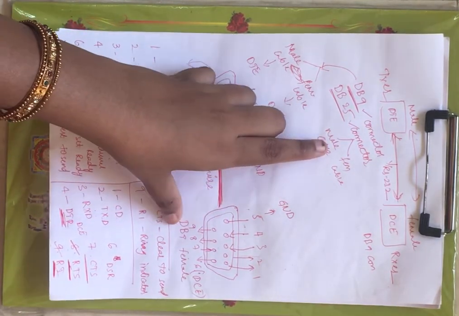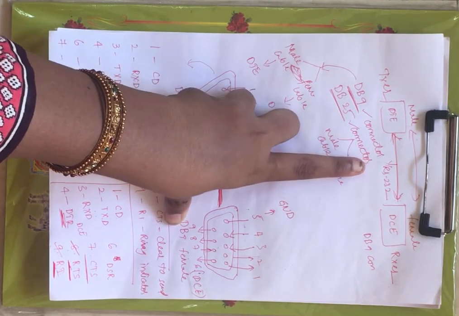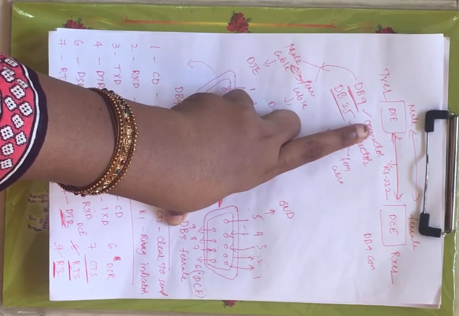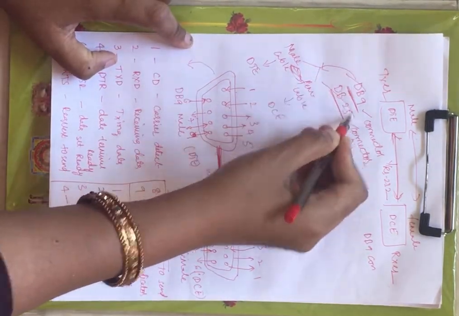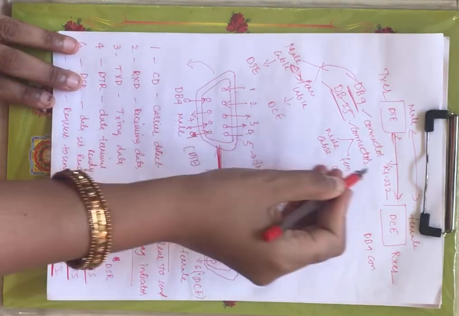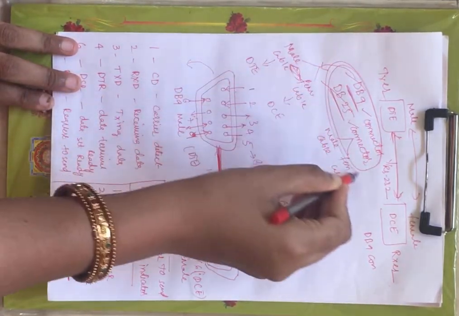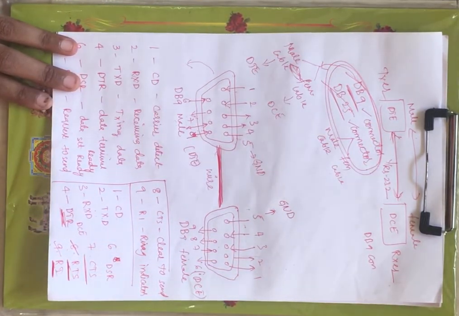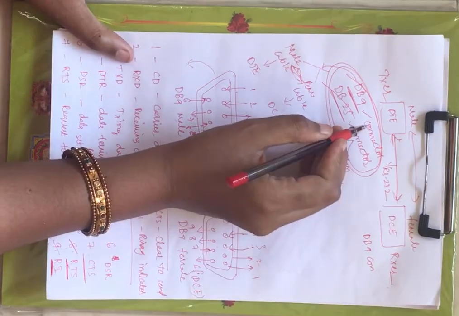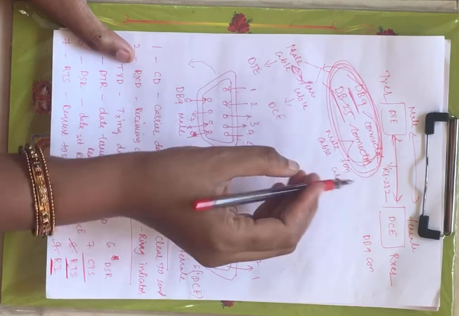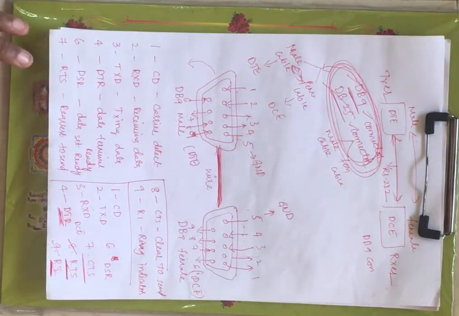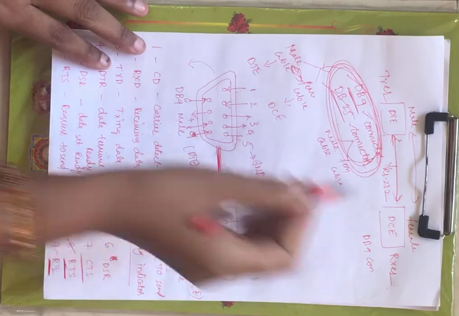Now RS232 determines communication between your DTE and DCE using DB9 connectors and DB25 connectors, right? That means these are the connectors used by RS232 in order to determine the communication between your DTE and DCE.